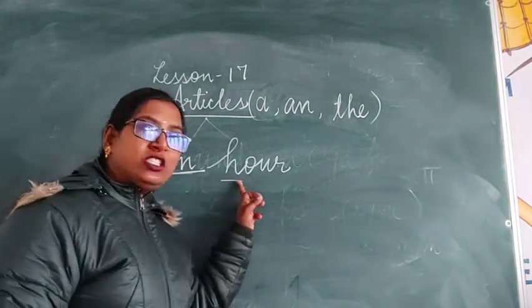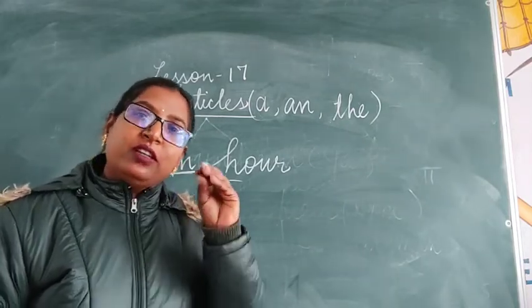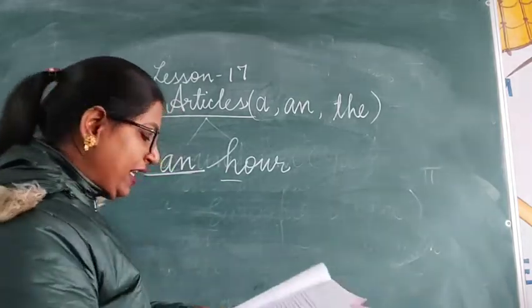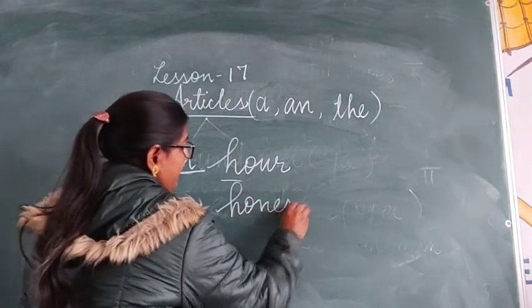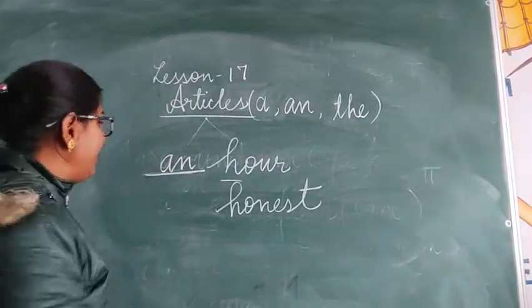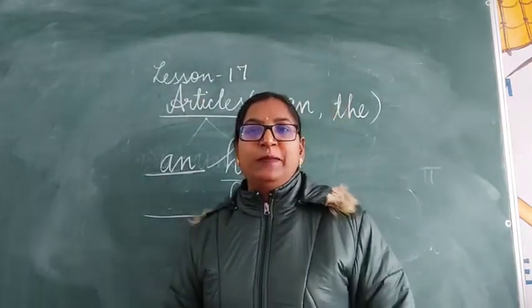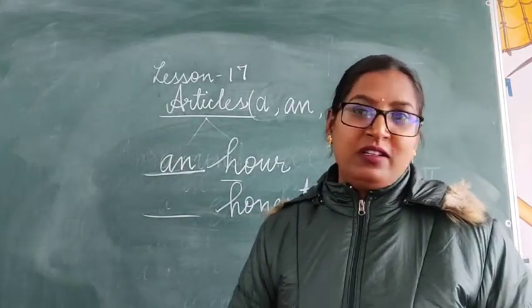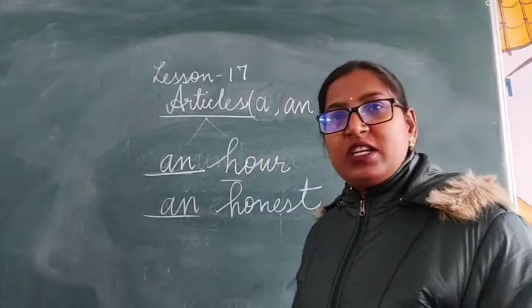Do not concentrate on the first letter. Concentrate on the sound, whether it produces a vowel sound or a consonant sound. Clear? If I write the word honest and ask you to write a or an before that, how do you pronounce this word? H is silent. Honest, O is a vowel sound. So, dear children, we write here an honest, not a honest.